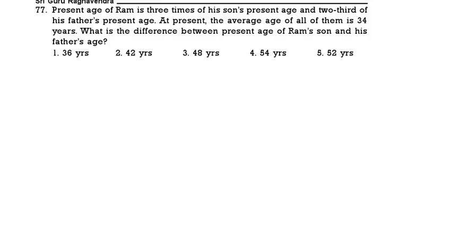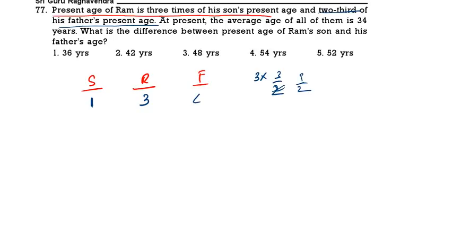The present age of Ram is thrice that of the son. So here we are having son, then Ram, then father. The present age of Ram is 3 times the present age of son. So son you take 1, Ram you take 3, and Ram is 2/3 of the father. So father will be 3 into 3 by 2. That means 9 by 2, which is nothing but 4.5.